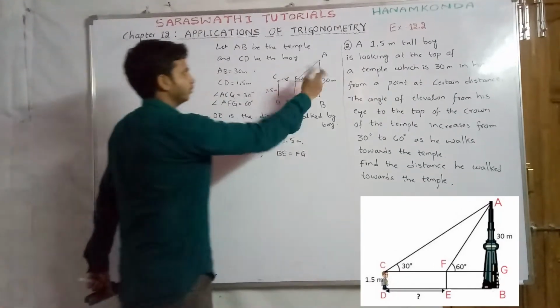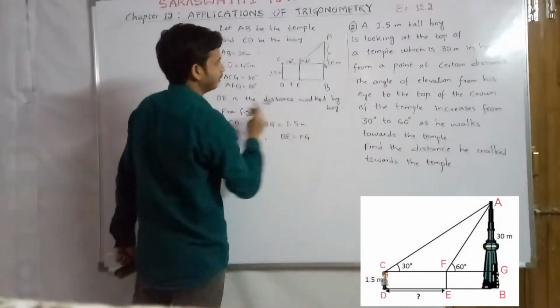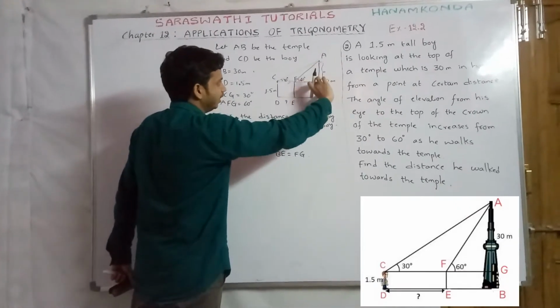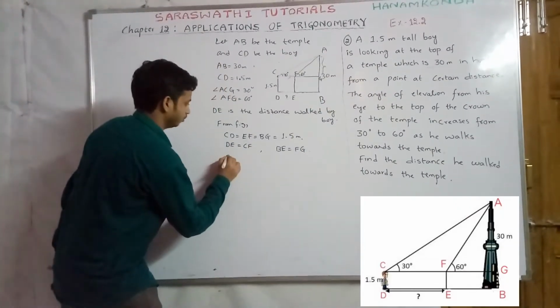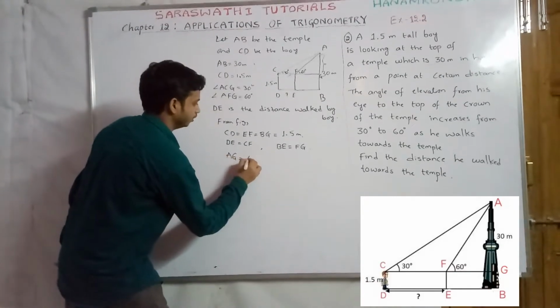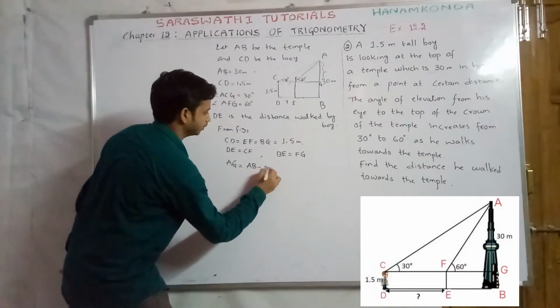Also, we can obtain the AG value. If we subtract BG from AB, we get AG. So AG equals AB minus BG.